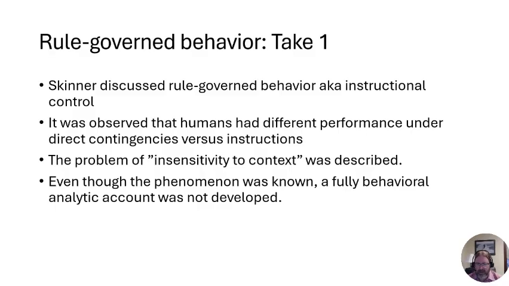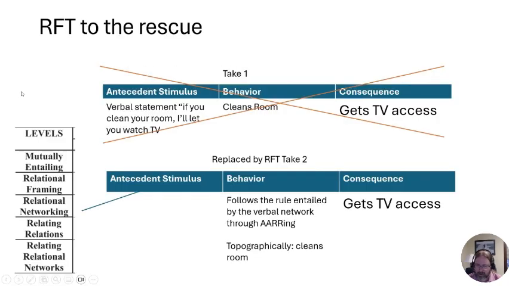But for a while, there was not a fully behavior analytic account that could describe this and meet the criteria of prediction and influence that we are seeking. Of course, now you are RFT ninjas, and in this case that's good, because RFT comes to the rescue. The problem with the early accounts was that there wasn't really a way for the antecedent stimulus, the verbal statement of the rule, to function in the way that we wanted.